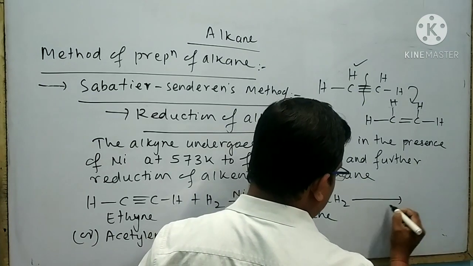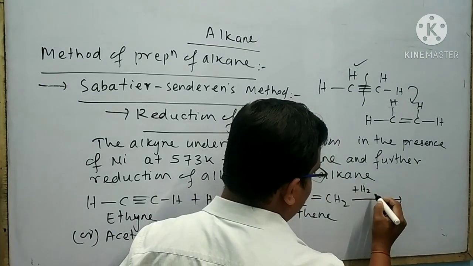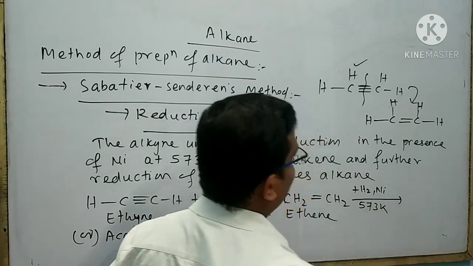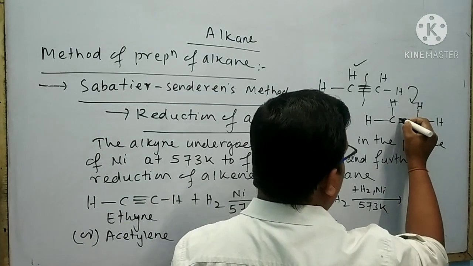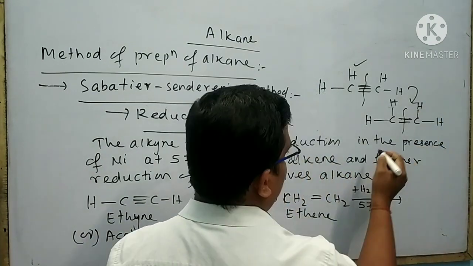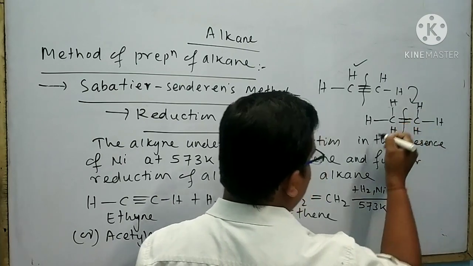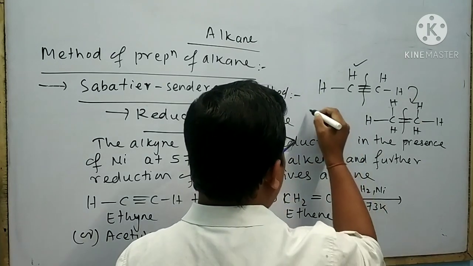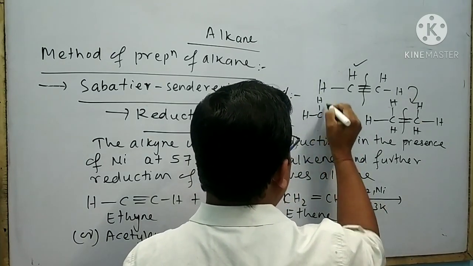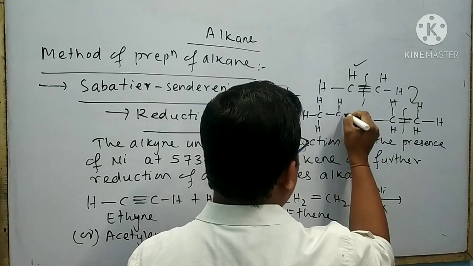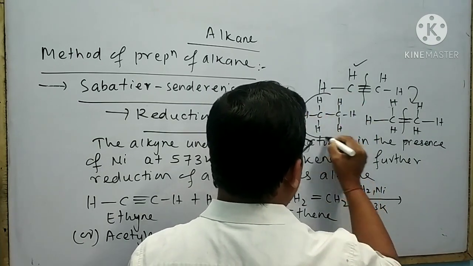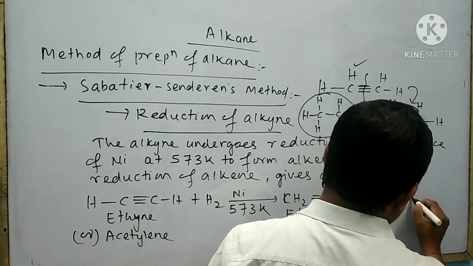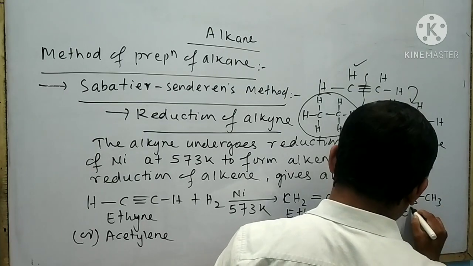Again, ethene undergoes reduction with hydrogen in the presence of nickel at 573 Kelvin. Then what will happen? Again, the other pi bond breaks down. Here two nascent hydrogen atoms attach to these two carbon atoms. As a result, I can write the product here: CH3-CH3. This is ethane.